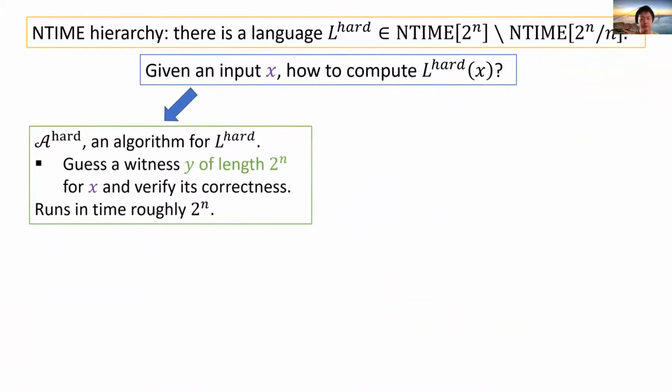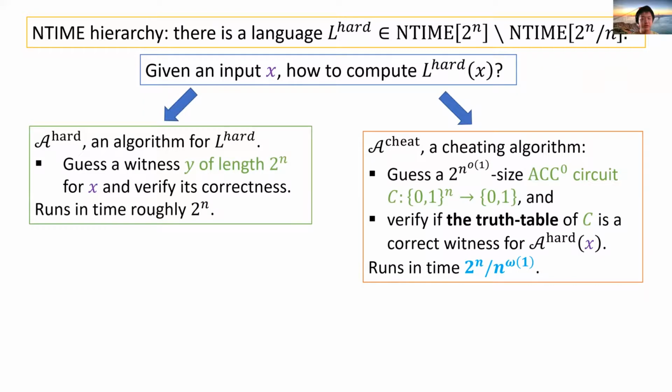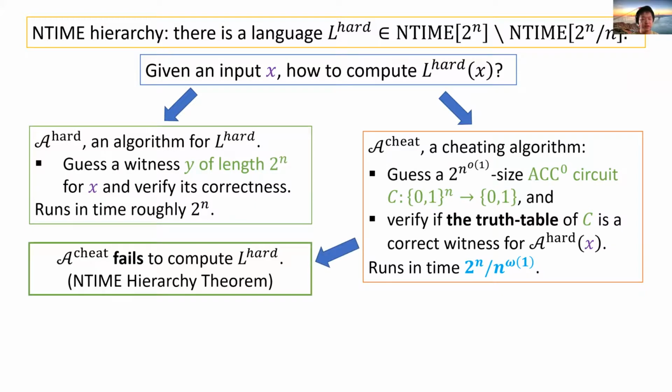Now, formally, we design an algorithm A_cheat which wants to cheat in the computation of L_hard by only verifying witnesses of small ACC circuits. That is, A_cheat guesses a sub-exponential size ACC circuit C and verifies if the truth table of C is the correct witness for A_hard of x. This algorithm runs in time 2^n over superpoly(n). By the nondeterministic time hierarchy theorem, A_cheat cannot decide L_hard.